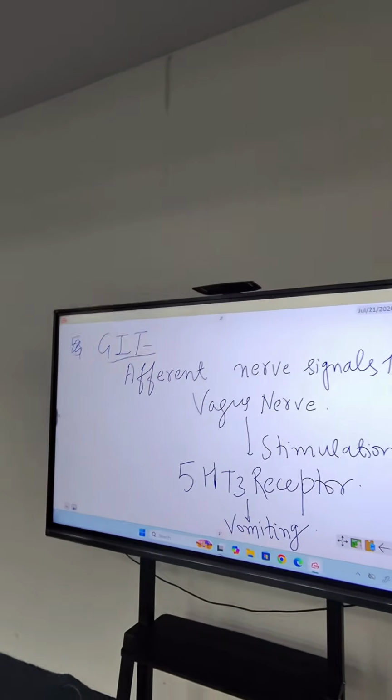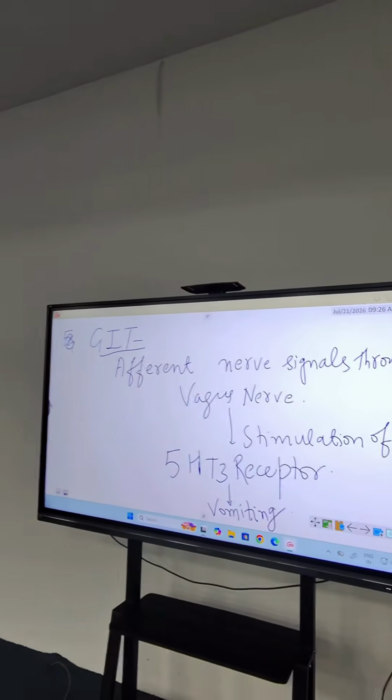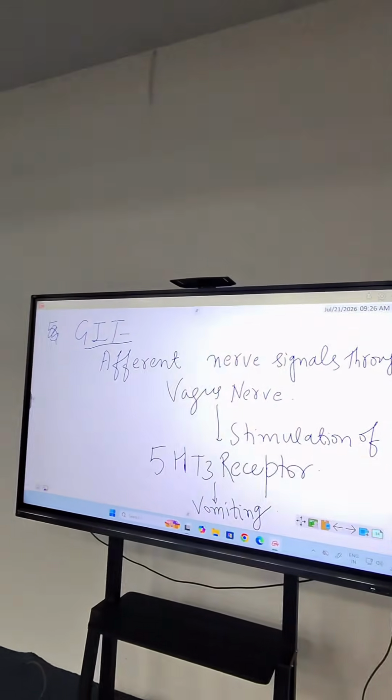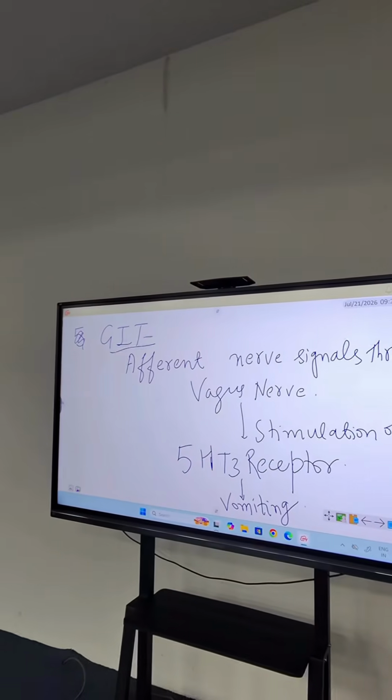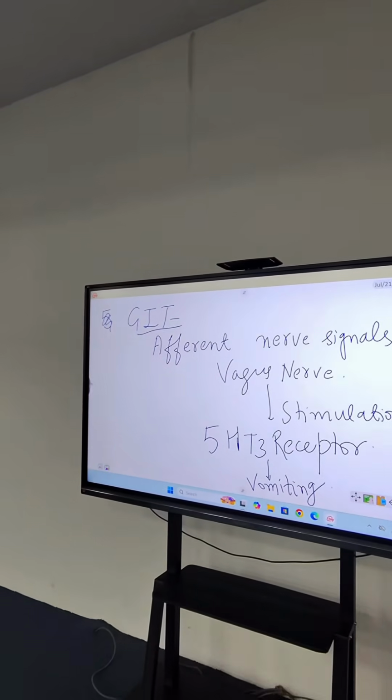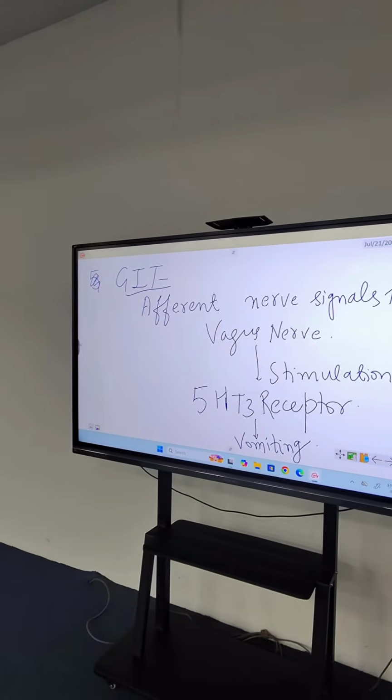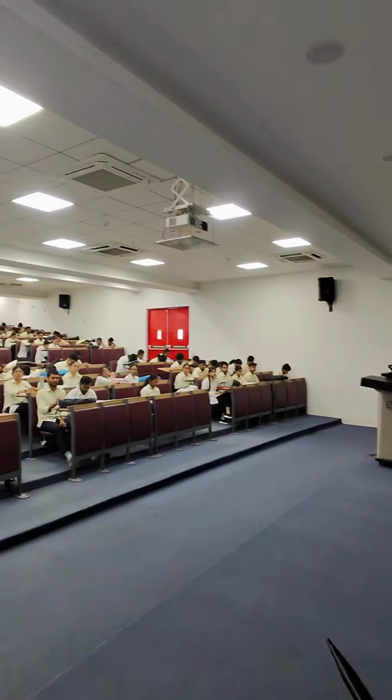GIT. What changes are happening in the GIT? Afferent nerve signals through the vagus nerve take the transmission of signal and stimulation of which receptor? 5-HT3 receptor. 5-HT3 receptor will cause vomiting. 5-HT3 receptor is located in two places. The first is the GI tract.